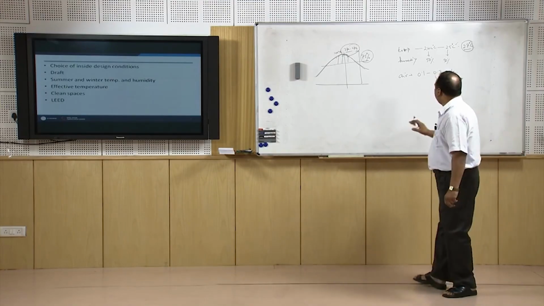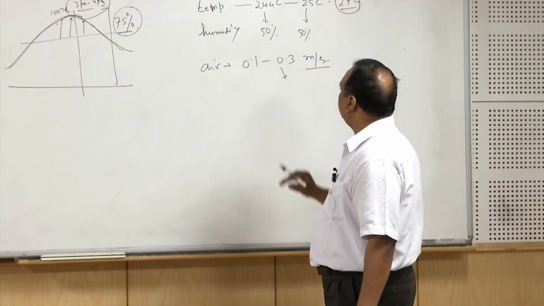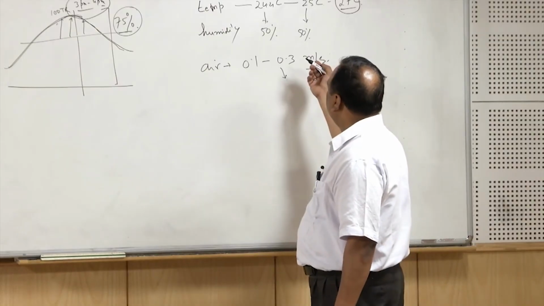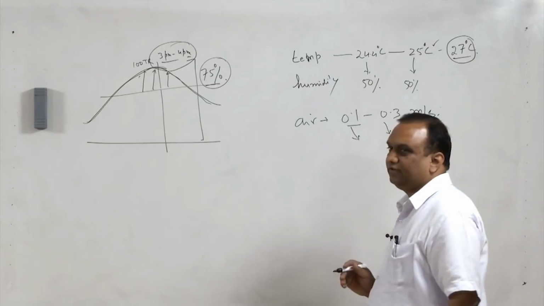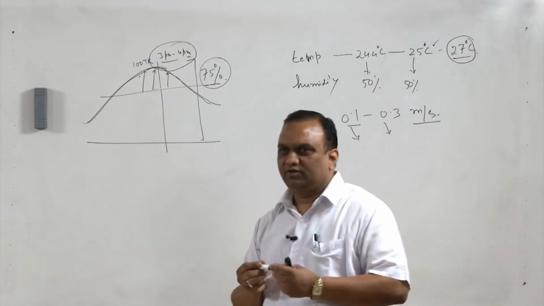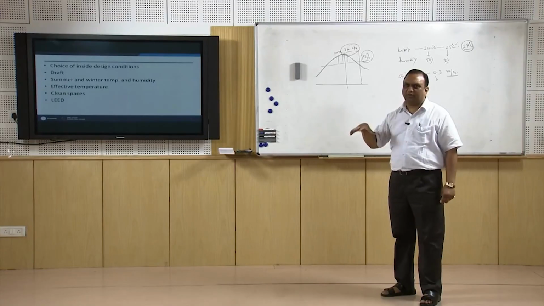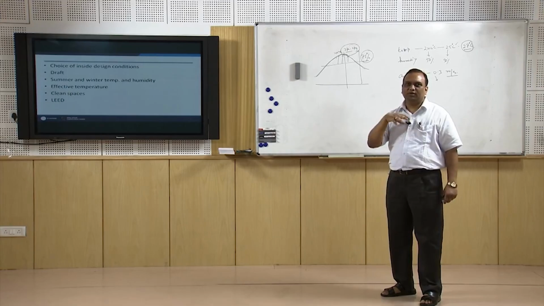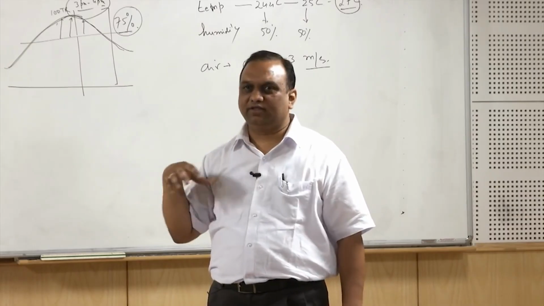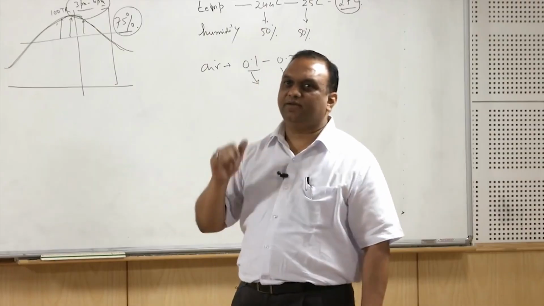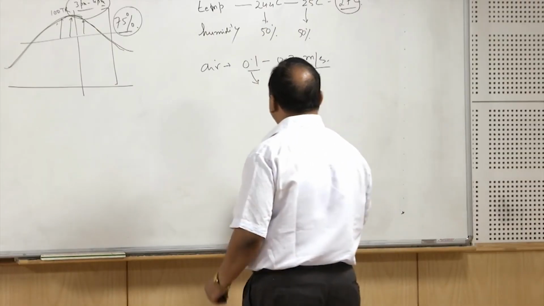So, it has to be lower than 0.3 meters per second, but has to be more than 0.1 meters per second. Otherwise, if proper air movement is not there in the room or in the building, certain pockets will be created in the room, and a high temperature differential will be formed in the room.